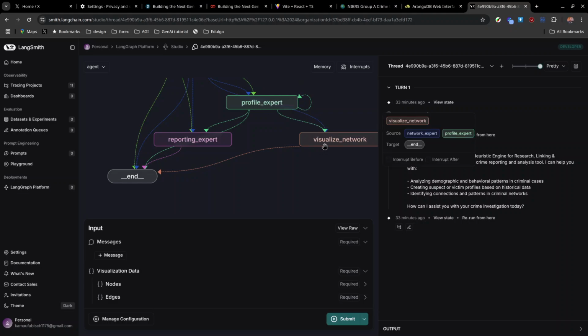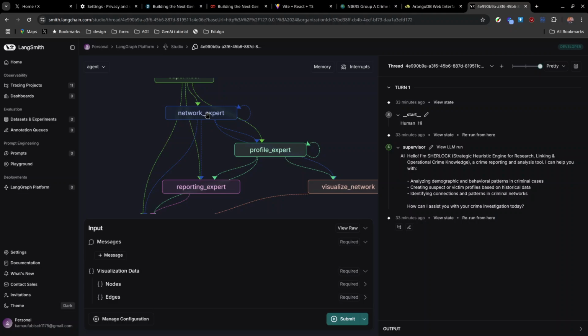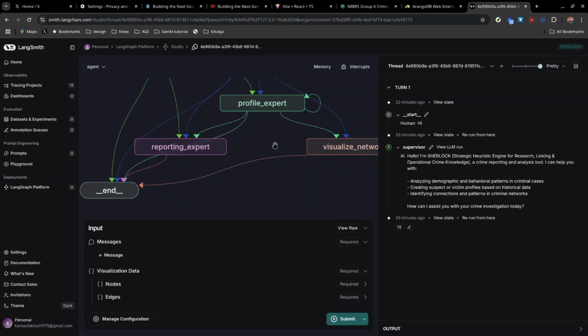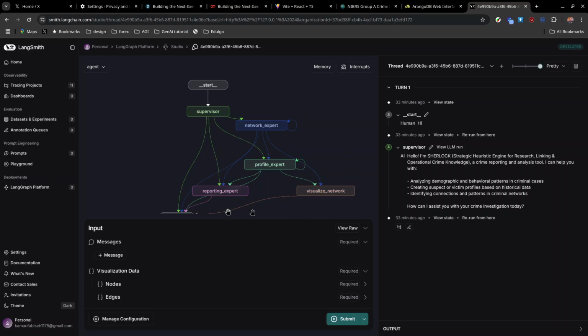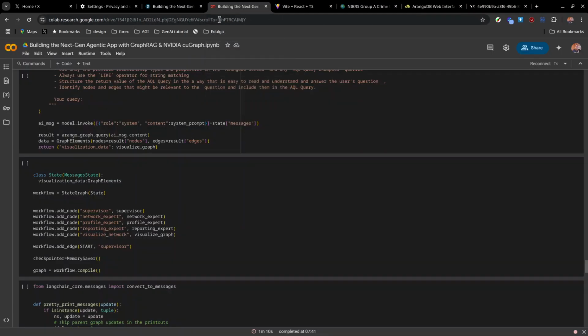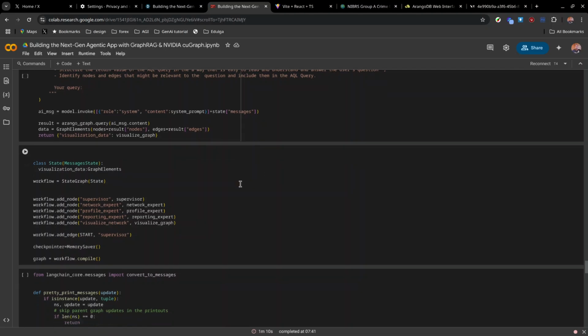Then after that, we can go to the visualize network, and then we can end. And then we have the network expert, which can go directly after it's done. It can go to reporting or profile or a visualization tool. So it's complex, but this is a multi-agent system where agents communicate with one another to provide better output for the user. So it's better than using tools.